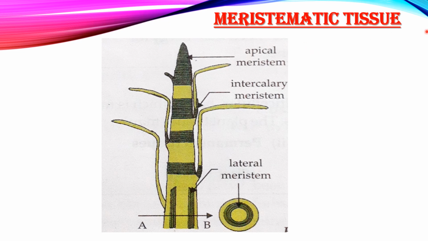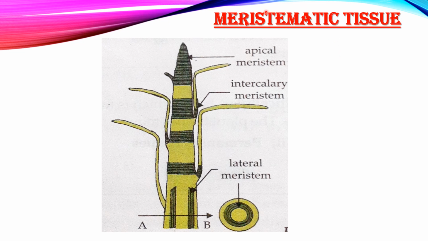Now meristematic tissue. Meristematic tissue is the dividing tissue in the plants. We have studied that growth occurs in plants throughout the life and at specific places in the plant.